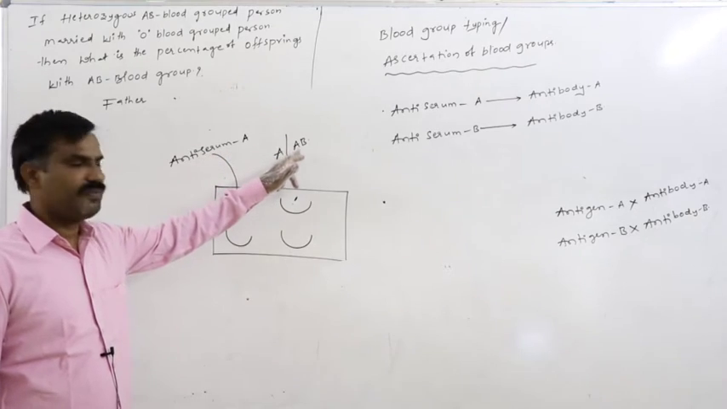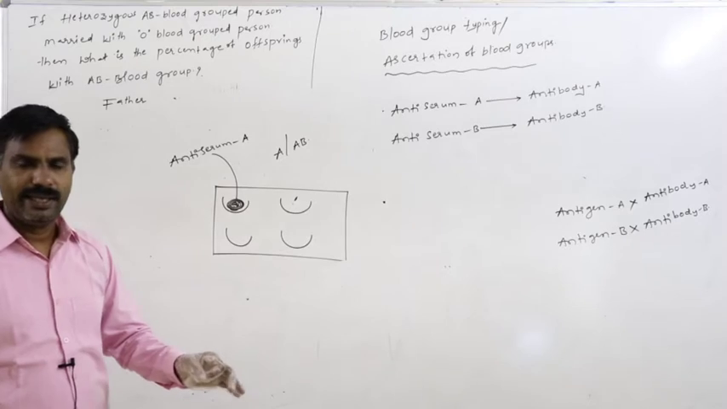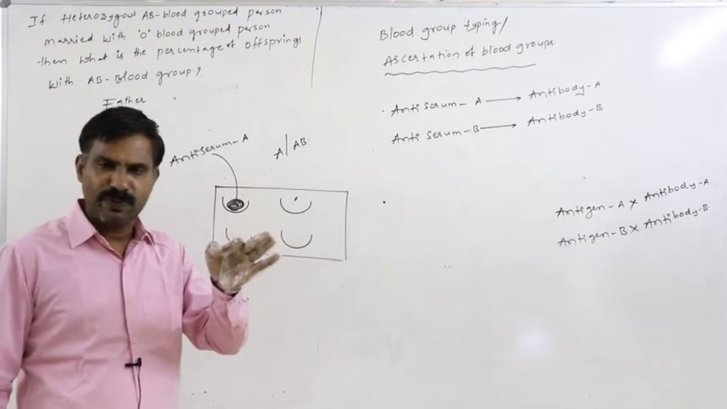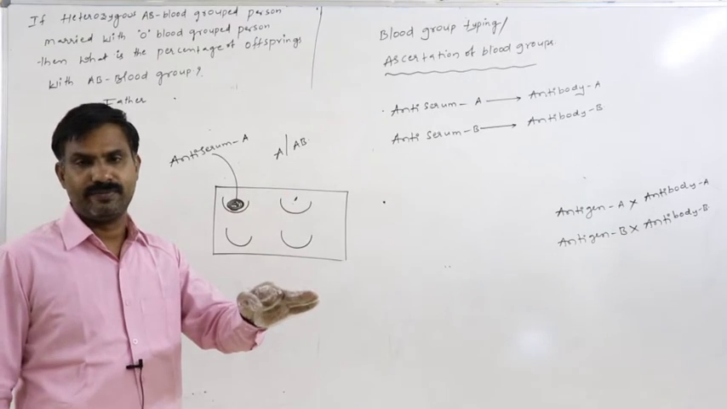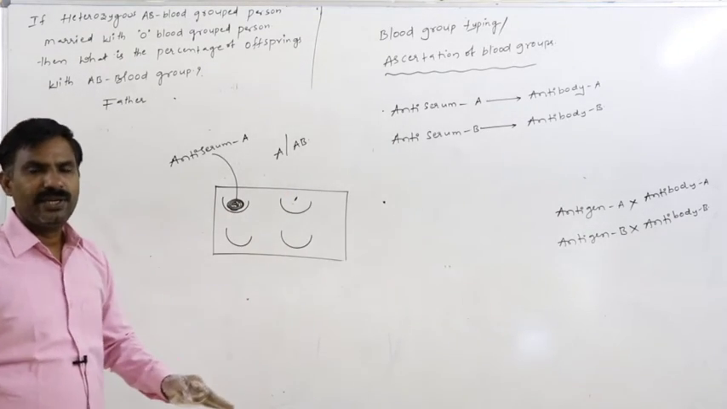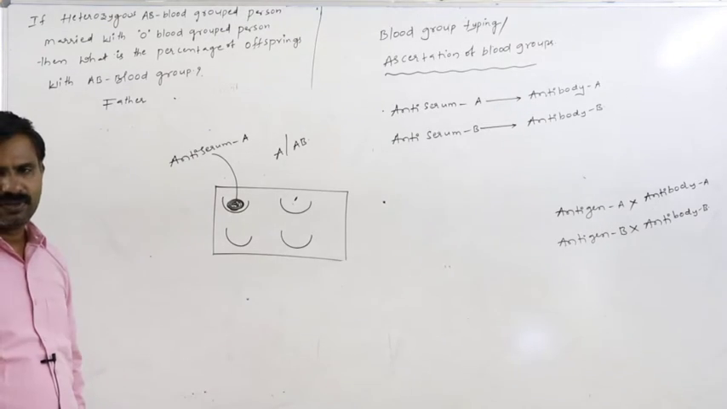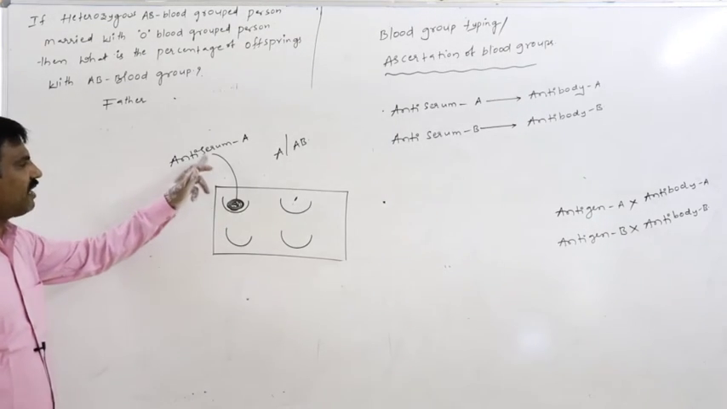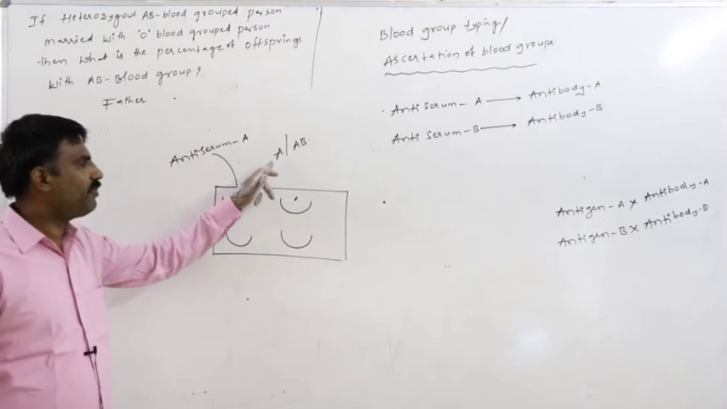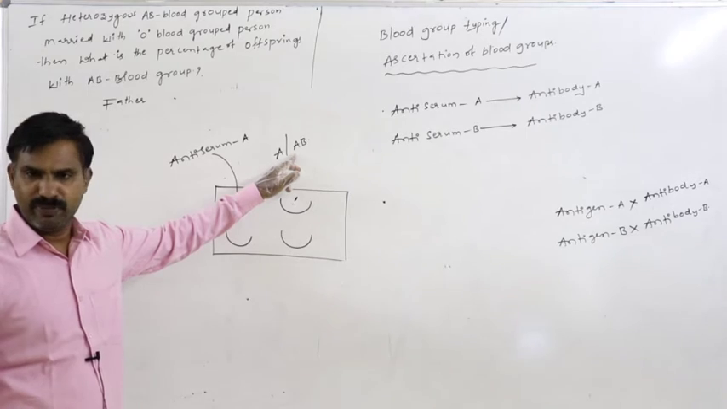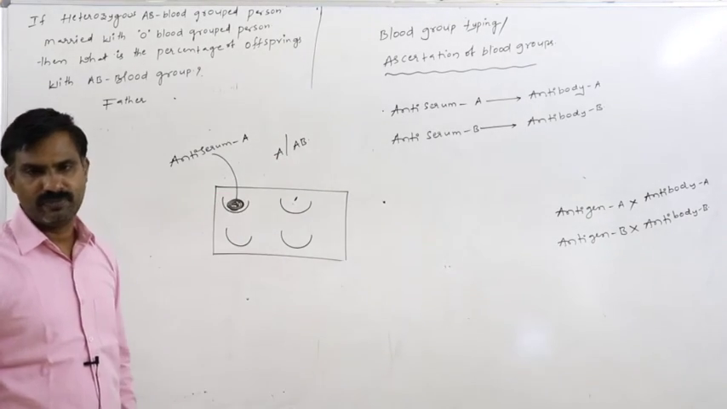Antiserum A can also react with AB blood grouped person, because in an AB blood grouped person, antigen A is also present on the surface of the RBC. So if the blood collected from the unknown person reacts with antiserum A, then we can only conclude that it may be A blood group or AB blood group. We cannot say immediately that it is the A blood group or the AB blood group.